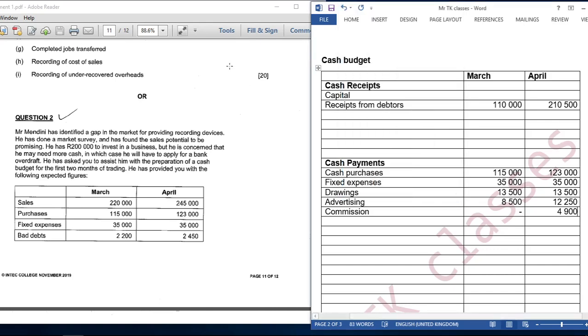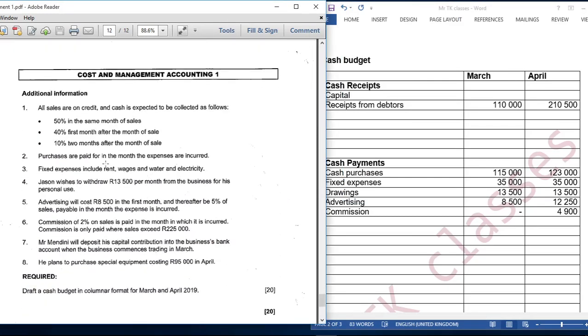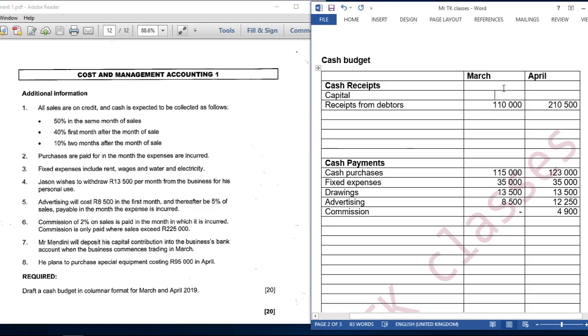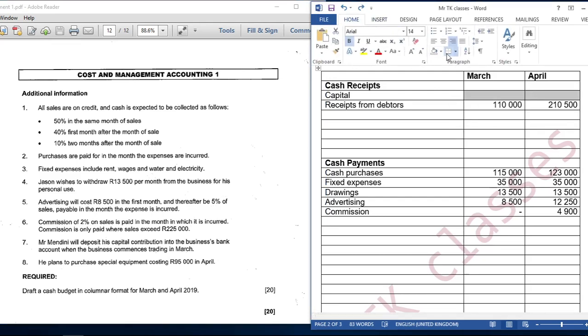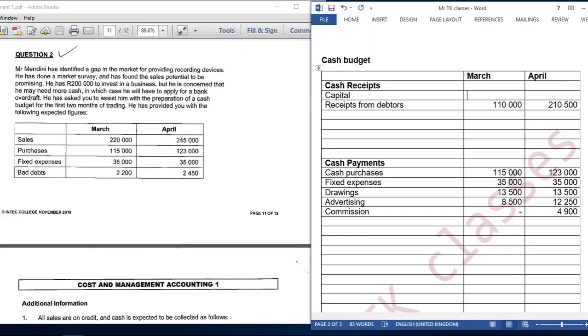4,900. Okay, then we move on to the next one. Mr. Mentini will deposit his capital contribution into the business bank account when the business commences trading in March. Remember that capital that we're talking about. It is gonna be deposited in March when you start trading. Okay, the capital is 200,000.